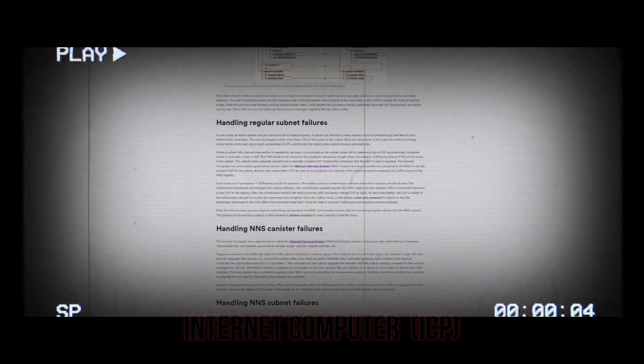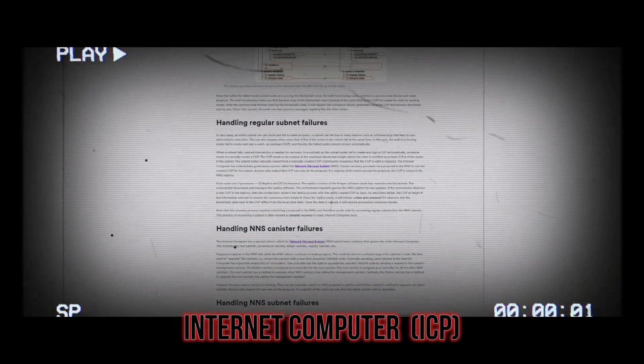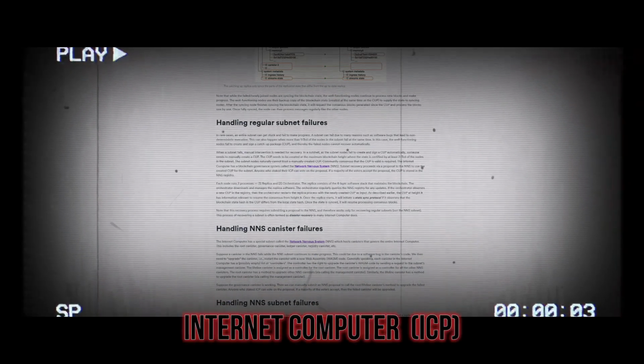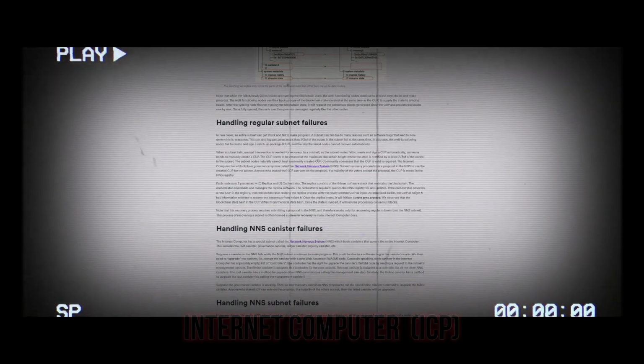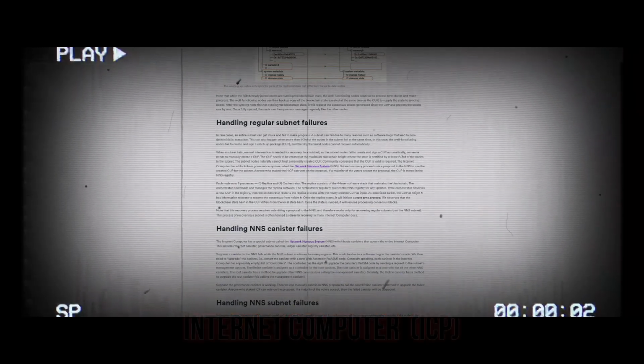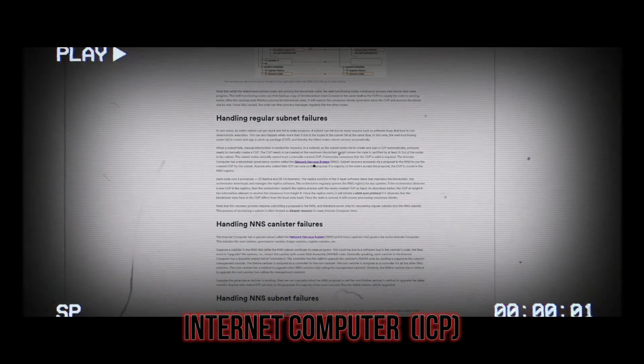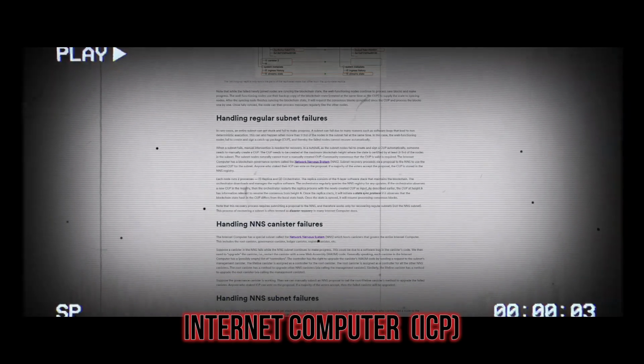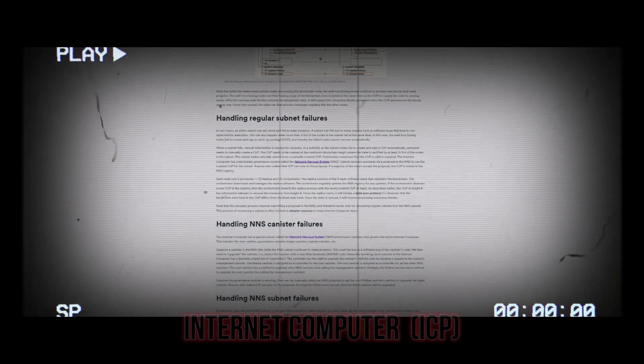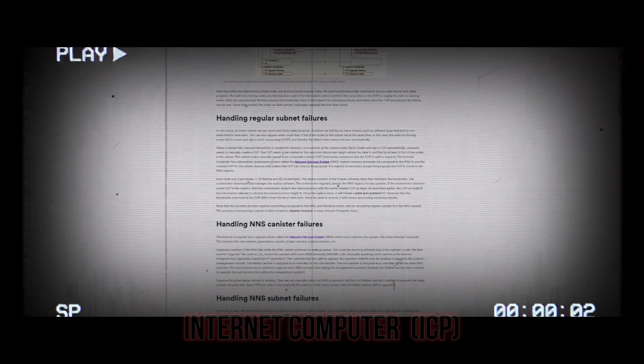Each node runs two processes, one replica and one orchestrator. The replica consists of the 4-layer software stack that maintains the blockchain. The orchestrator downloads and manages the replica software. The orchestrator regularly queries the NNS registry for any updates. If the orchestrator observes a new CUP in the registry, then the orchestrator restarts the replica process with the newly